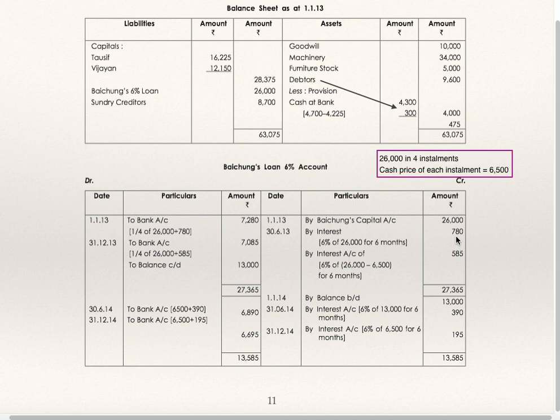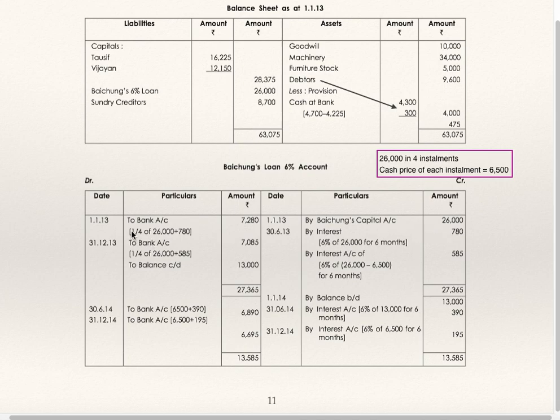Next interest payment will be on 31st December 13. By interest on 26,000 minus 6,500, because after paying the first installment, the interest will be calculated on the cash price of the remaining 3 installments at 6% for 6 months, which is 585.